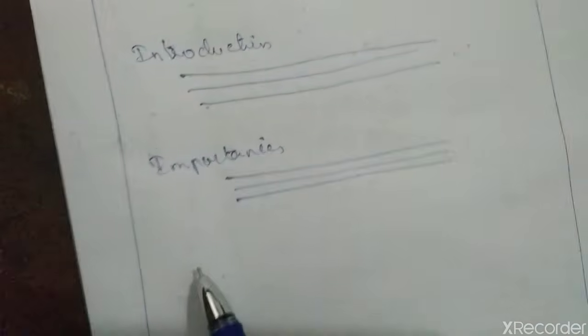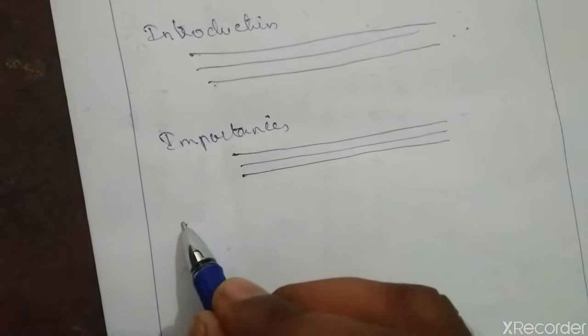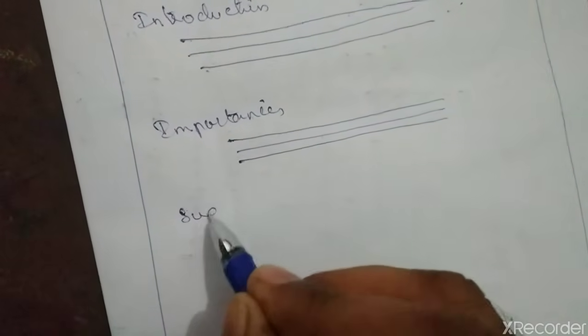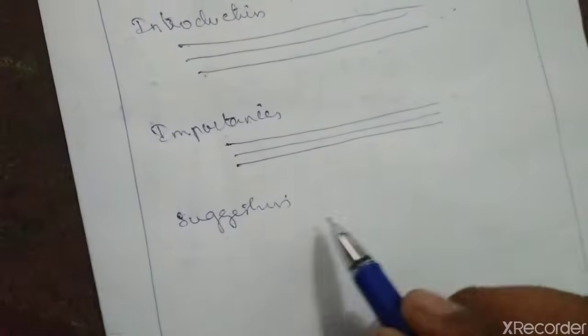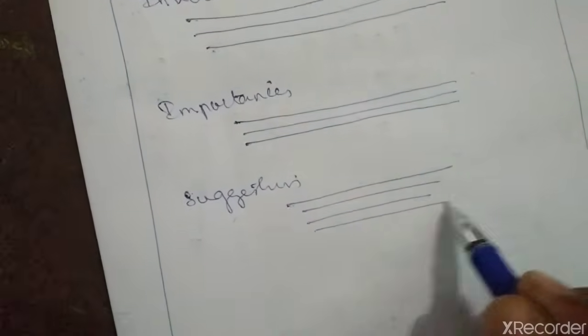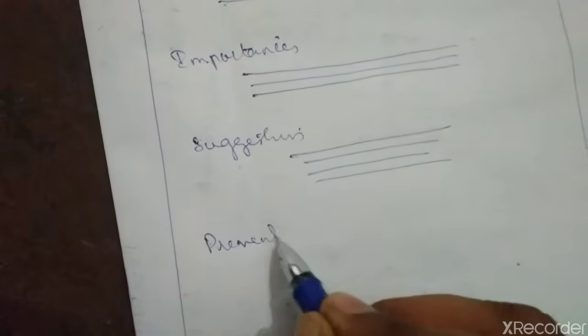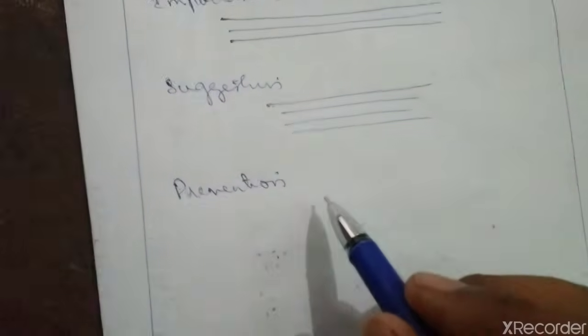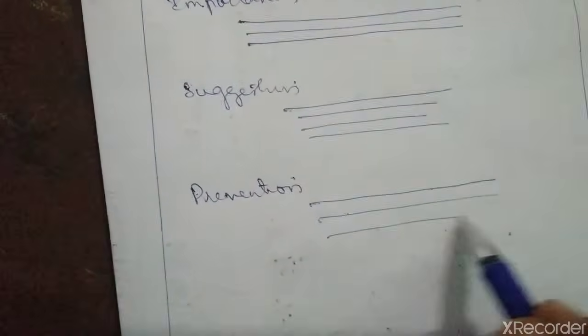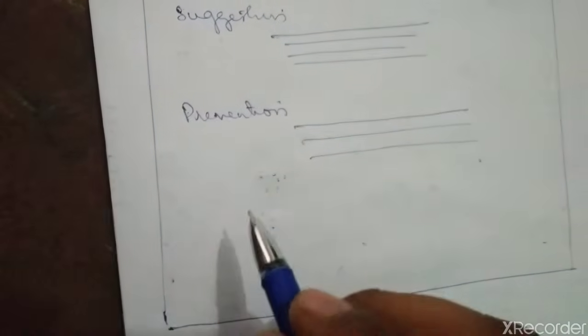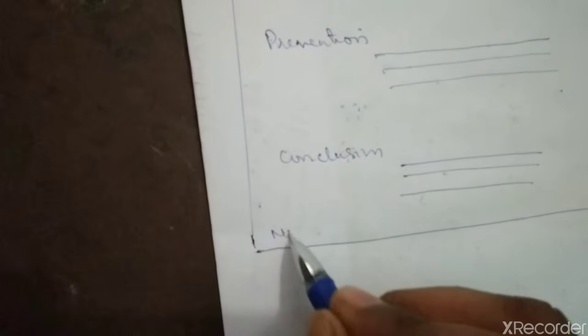Next, if it is possible, you can also give your suggestions in this. You can give the suggestions as you wish, point wise or paragraph wise. Then you can also go for preventions. After that you can make the conclusion over here, and the conclusion should be not less than 3 to 4 lines. Then after that, the number of copies, how many copies you have given for print.